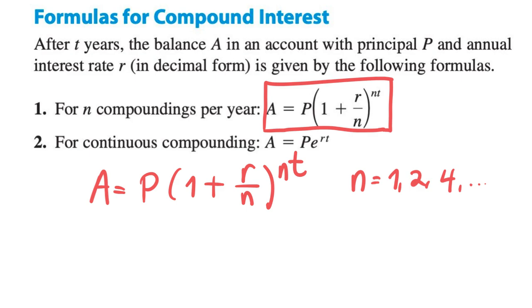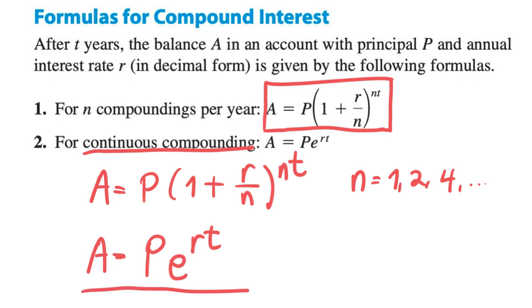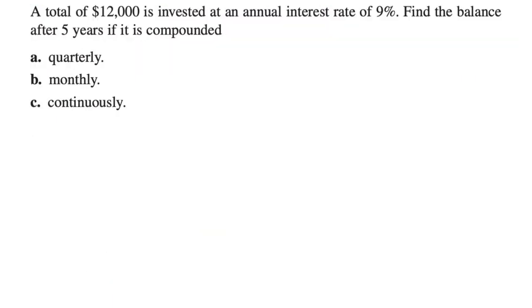The other thing that I would like to teach you is continuous compounding. Continuous compounding is represented by this formula: the principal, and Euler's constant raised to the rate and the time multiplied together. We're going to look at these two formulas for compound interest shortly.